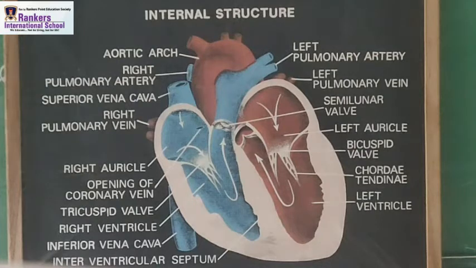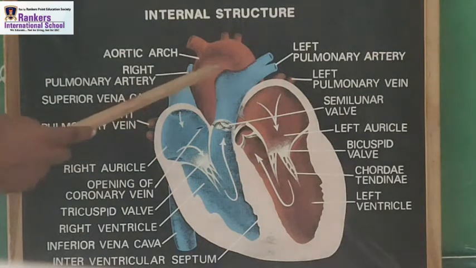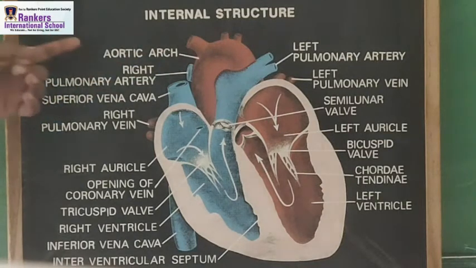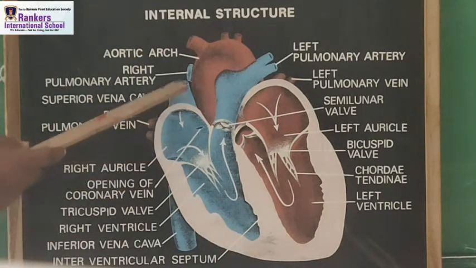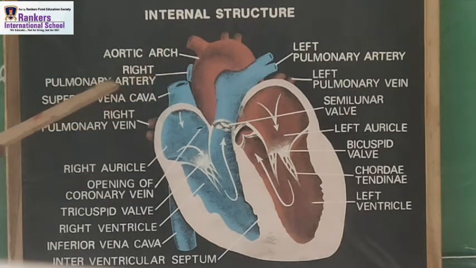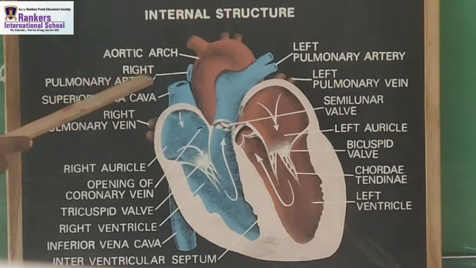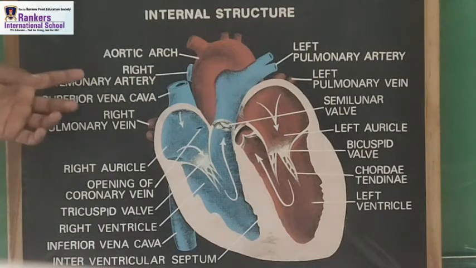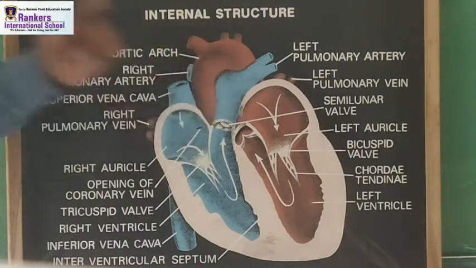As you can see this beautiful diagram on our board, this is nothing but our heart. Heart is a pumping organ. Students, the very first thing that you need to see here is this red part. This whole red part is the aortic arch. Next, you can see this blue artery. This is the blue pulmonary artery, on the right side. Which artery? Right pulmonary artery. If we go that side, that is the left pulmonary artery. So we have the right pulmonary artery and the left pulmonary artery.